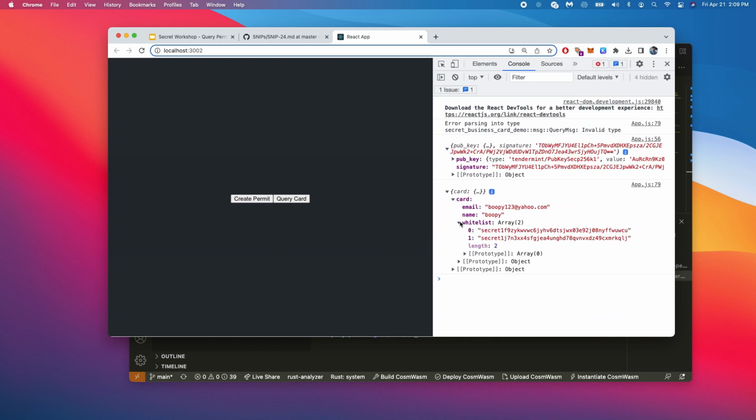This is what I would not do for a main application, actually including the whitelist and the struct itself. But this is just an example for you to see how query permits work. So that is our tutorial for today for understanding how to use query permits on Secret Network.